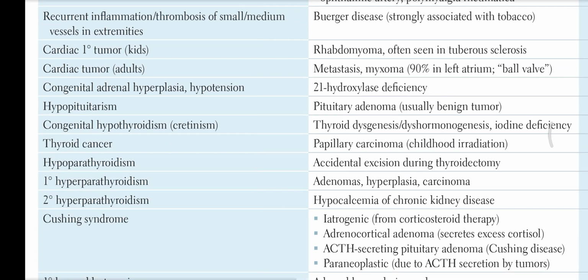Cardiac primary tumor in kids is rhabdomyoma, often seen in tuberous sclerosis. Cardiac tumor in adults is metastatic. Myxoma is 90% in left atrium, and there is a ball valve, we call it a ball valve. CAH, congenital adrenal hyperplasia with hypotension, is 21 hydroxylase deficiency.